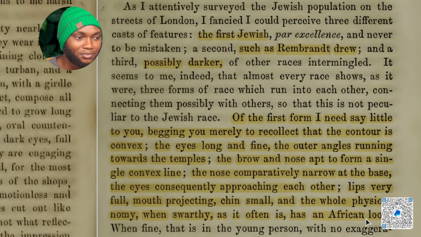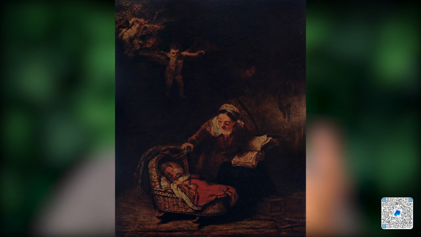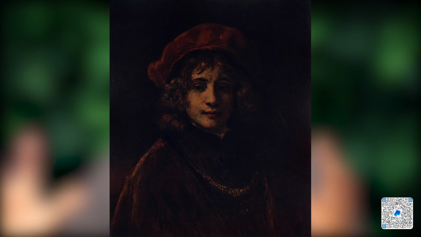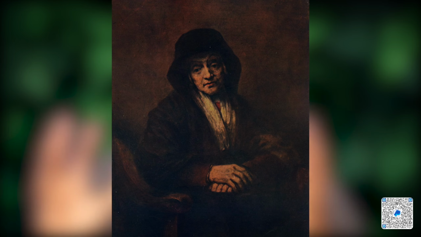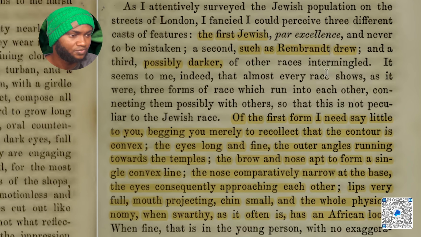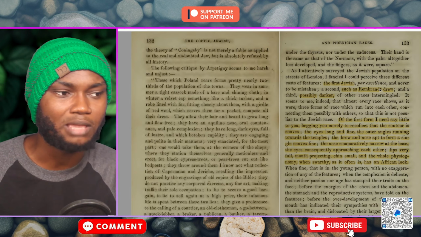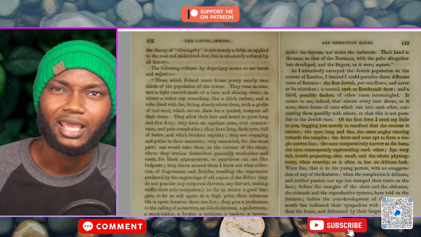That's what he says here at the bottom. The second one looked like paintings that Rembrandt, the artist Rembrandt, drew. And I showed you guys that artist was known to draw paintings that were very brown. Okay, he used brown a lot in his images. And then of course the third cast was what? Possibly darker, even darker than the paintings that Rembrandt drew, guys. Okay, so this is describing the Jewish population here that were black people. Okay, it's time for us to wake up.